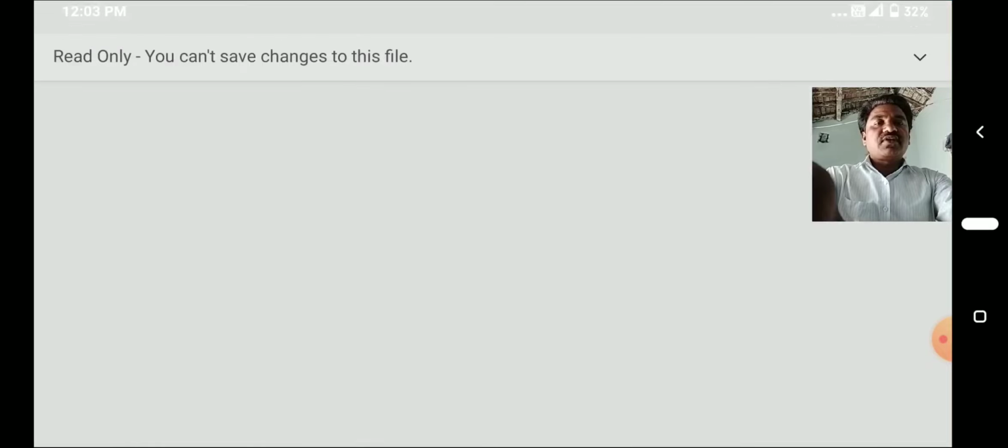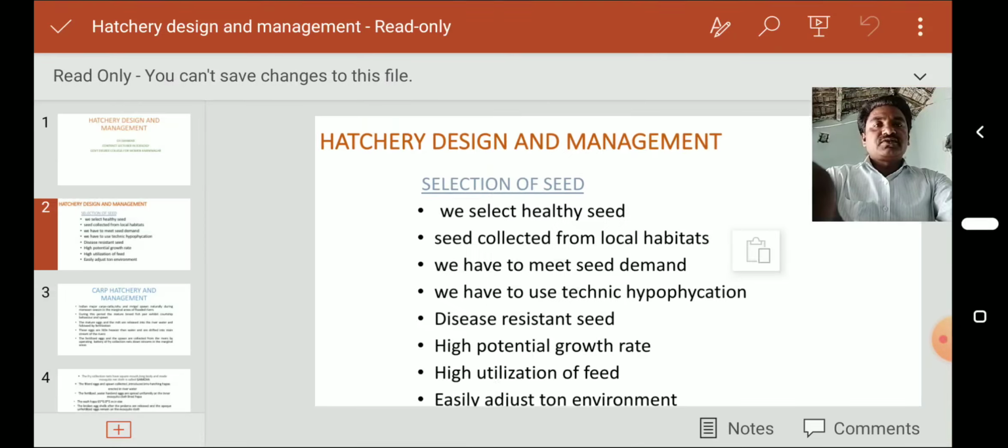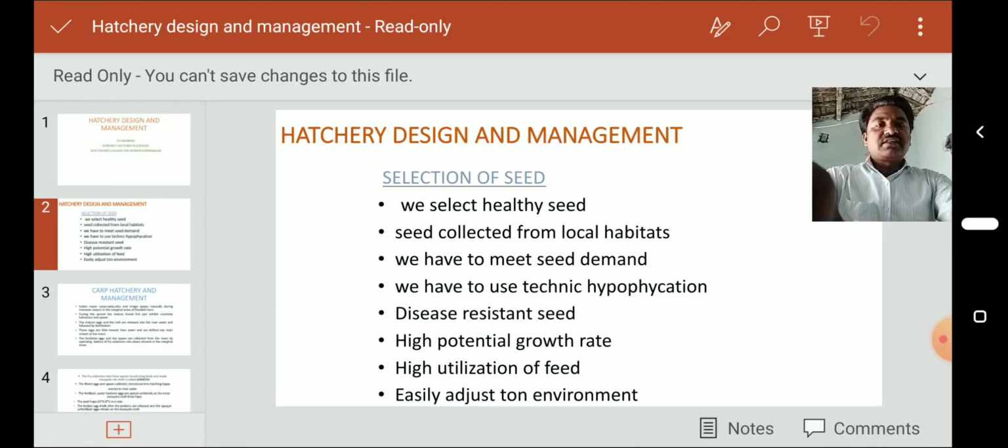Next, in hatchery design and management, we have to select the seed. First of all we select healthy seed, that is most important, and seed is generally collected from local habitats. In natural water bodies, either we can collect the breeders, or sometimes breeding takes place naturally, and from that we can collect the seeds.